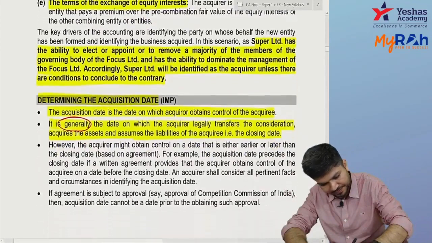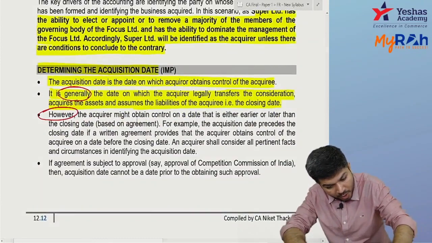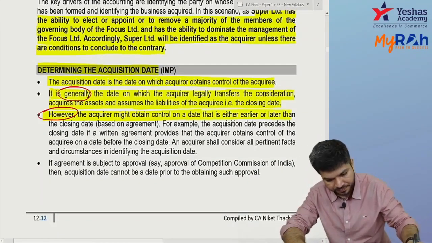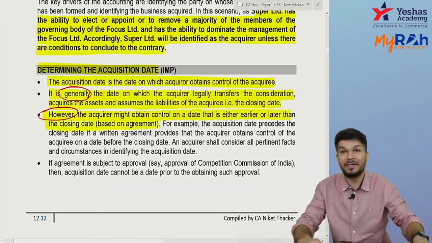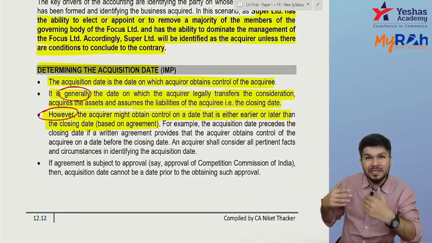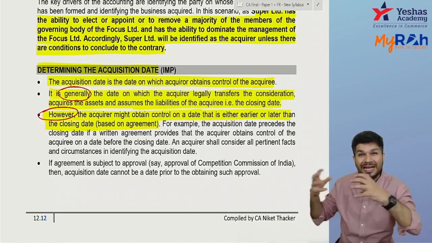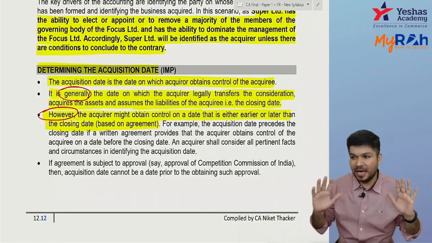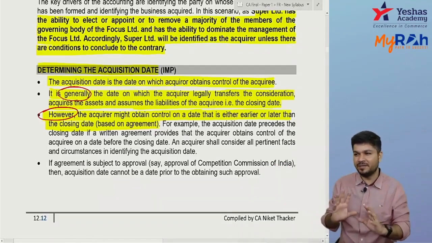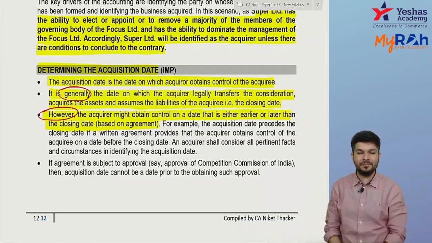However, you may obtain control on a date which is earlier or later than the closing date. It may be based on the agreement. Sometimes you give me assets and liabilities right now and I might be required to pay you within 3 months. So can I say I got assets and liabilities? I got control right now, and I might be paying later. So generally, the acquisition date is the date when you get control, and you are getting control generally when you pay the PC.